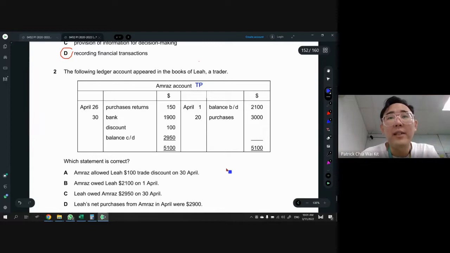Or another way you can see this is to look at the purchases, right? Purchases have to be linked with a supplier. What do we buy from a supplier? So therefore, which statement is correct here? Amras is allowed trade discount? No, we don't record trade discount inside the T account. So there's no trade discount. And Amras is owed, so it won't be the supplier owing us. And C, Leah owes Amras on 30 April, which is technically after balance CD. Then it will be balance BD, just that they didn't show. Okay, 2950. So that means we owe people, right? So Leah owes Amras. So the answer is D.